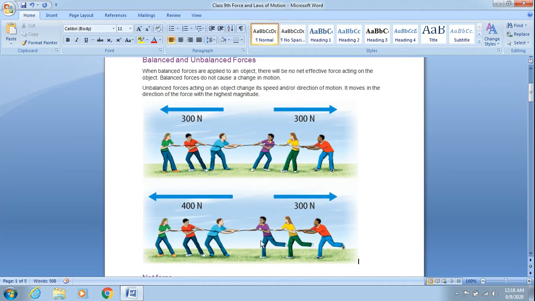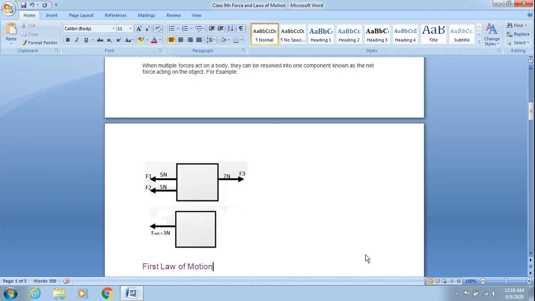Two teams are playing tug of war, but now this team is applying a force of 400 newtons, whereas the other team is applying a force of 300 newtons. So this team turns out to be the winner and they are going to pull the members of the losing team towards them. This is one of the effects that an unbalanced force can bring.